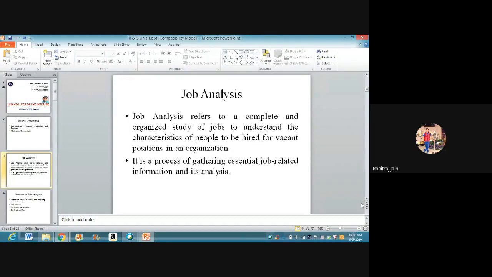Now, a lot of people have defined job analysis. Some of them say job analysis is the process of studying and collecting information relating to the operations and responsibilities of a specific job.